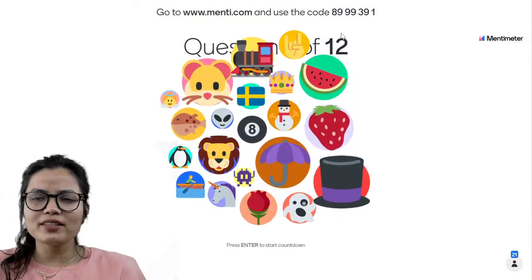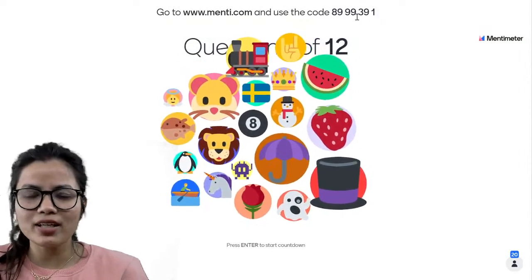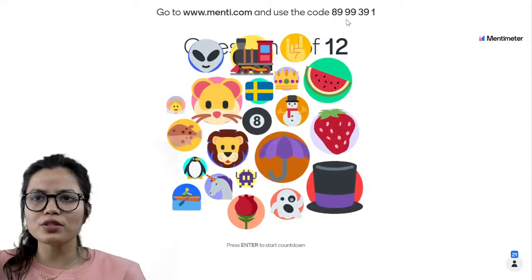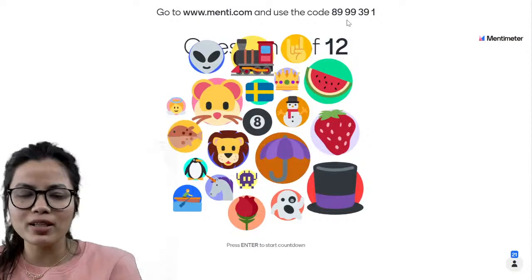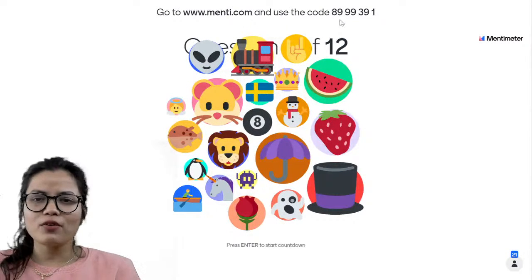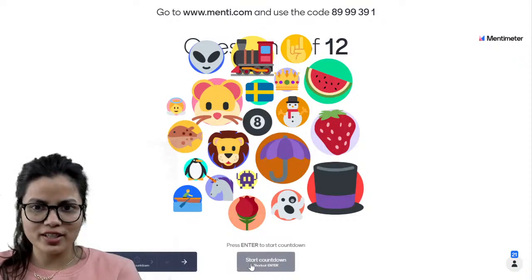चलिए, I'll repeat the code again. It's H9999391. Guys, you need to go to menti.com. You need to use the code. The code is H9999391. Okay? So let us see what actually the first question is trying to say.